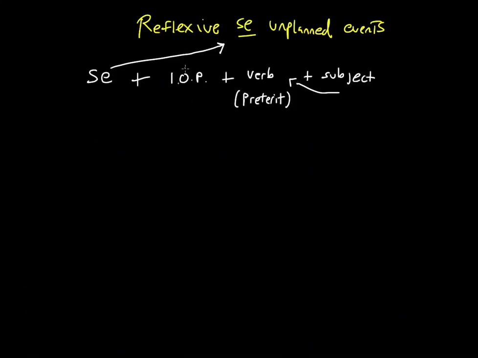Okay? Now, the question is, when do we use reflexive se for unplanned events? We use it when the person that does the action wants to eliminate blame. So he or she or they don't want to take blame for something that they had done. Okay? So for example, let's say this is me here, and I go to my friend's house